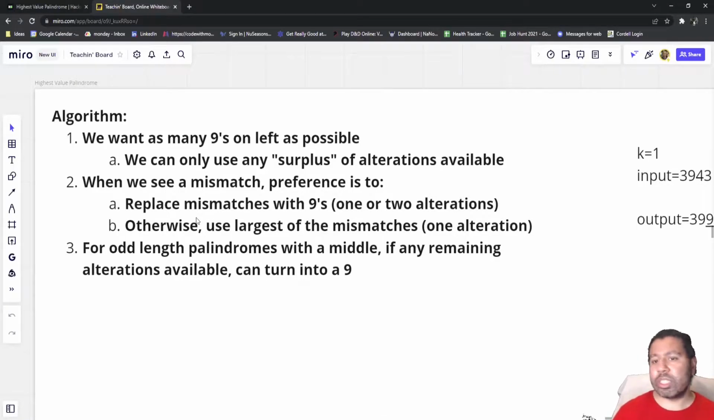So here, the approach is we're going to want to have as many 9s on the left as possible, but because of that, you also have to put it on the right because it's a palindrome. And what we can do is use any surplus alterations available. And by that, I mean we have to keep track of two things: the number of mismatches, which are a requirement that we have to change. We have to use alterations to change those, but at the same time, whatever surplus we have, we can use to squeeze in 9s at the end, which will optimize the largest number.